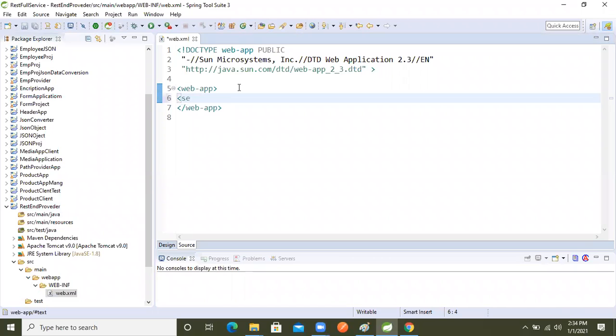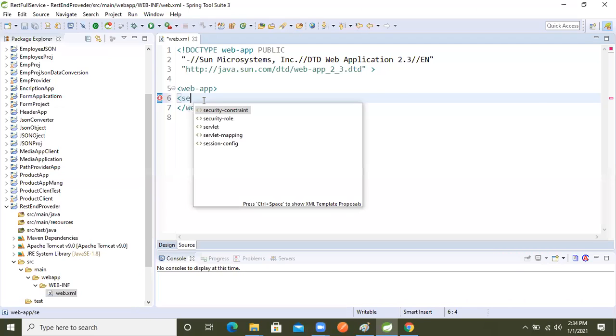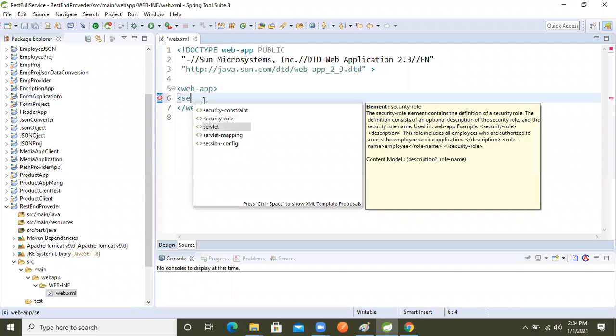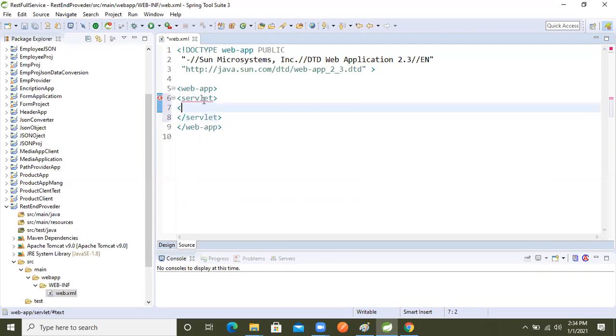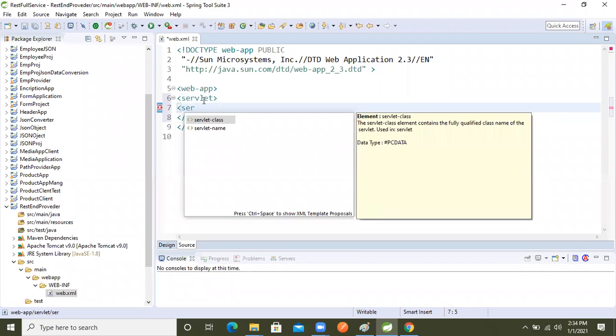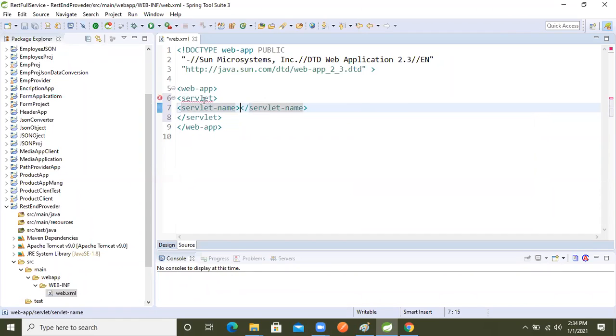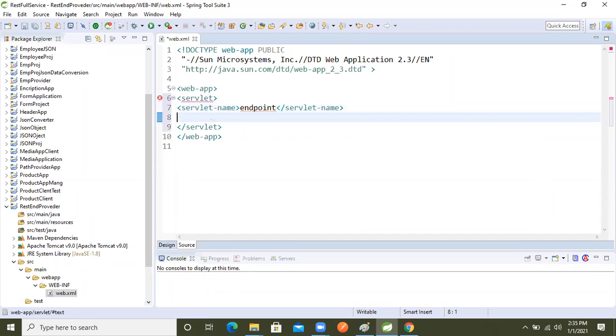How are we configuring a servlet component in web.xml? The servlet tag is there, which is the parent tag. In that we take the servlet name, which is the logical name, and the endpoint. Inside that we take the servlet class, so we will take the servlet class.